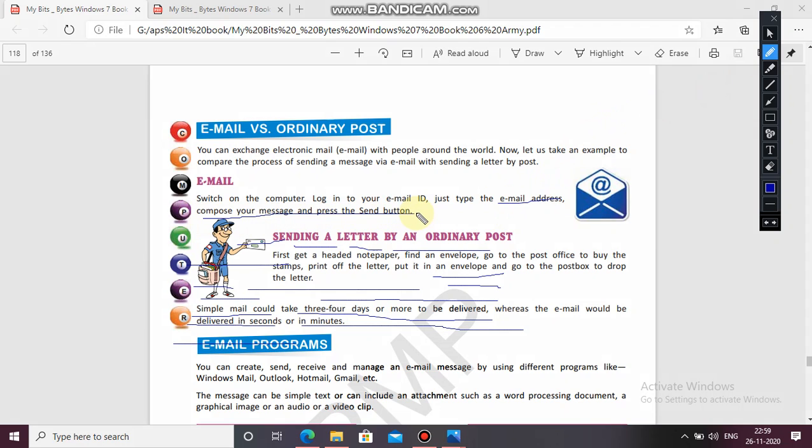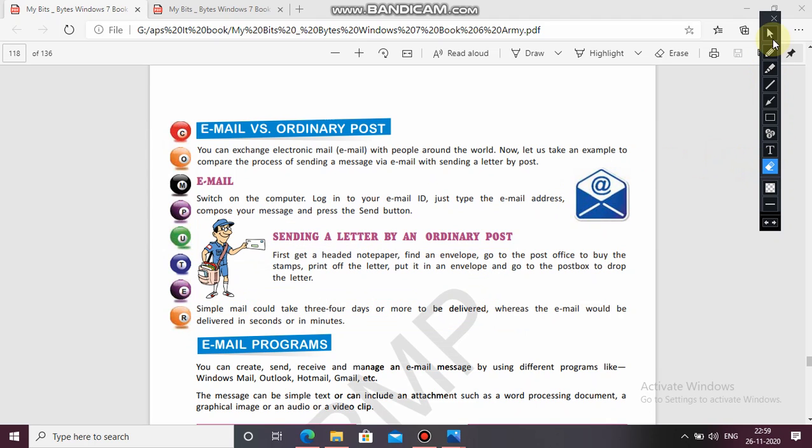Sending a letter by ordinary post. Now what happens if you are sending data by ordinary post? First get headed note paper, find an envelope, go to the post office to buy stamps, print off the letter, put it in an envelope, go to the post box and drop the letter. So this is the process you will follow, and then at last you drop your letter.